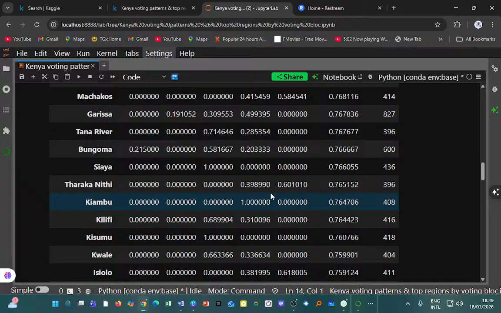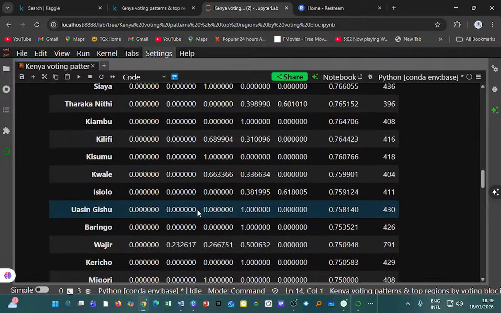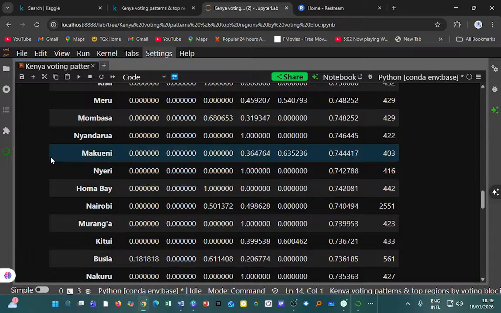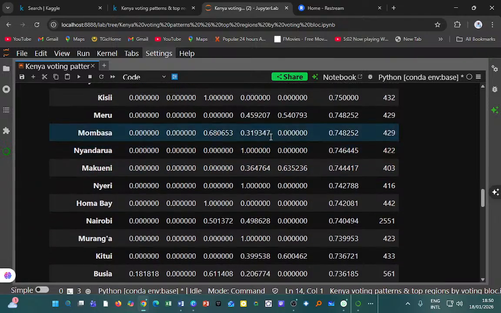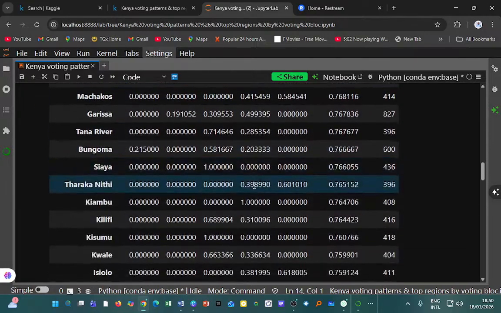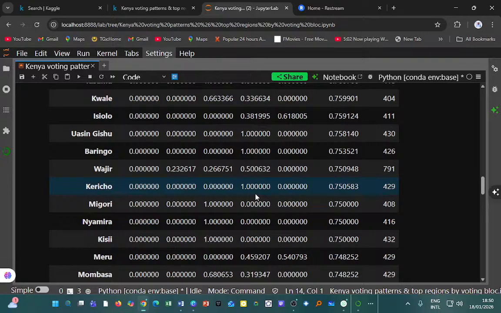So Makueni Wiper is 0.635. Let's see what Makueni has. We see Makueni here, and again, it's not purely Wiper. Wiper only takes about 0.64. The rest is taken by UDA, and the voter turnout is about 74.4%.